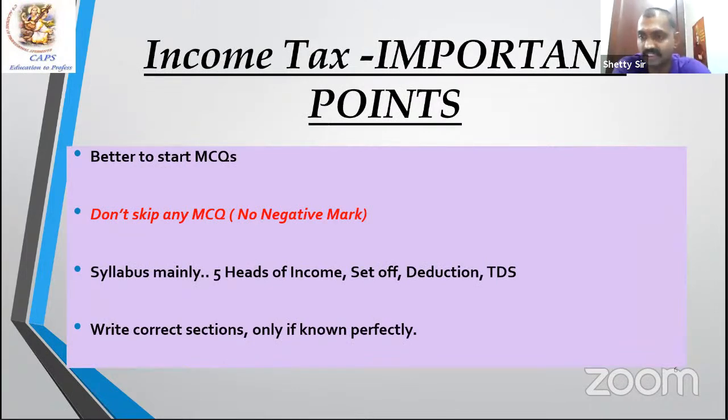So my suggestion to write this taxation paper: start with MCQ. As all of you are aware, of the 4 subjects in your intermediate, MCQ has 30 marks. So 4 theory papers, including this. Start with MCQ, GST as well as income tax. Don't skip any MCQ. I am stupid if I miss MCQ at inter and final level. In CA foundation, I understood because there's a negative mark. Here there is no negative mark, so why should I miss? Even if you don't know, just tick and come. By mistake, you may get it, who knows.